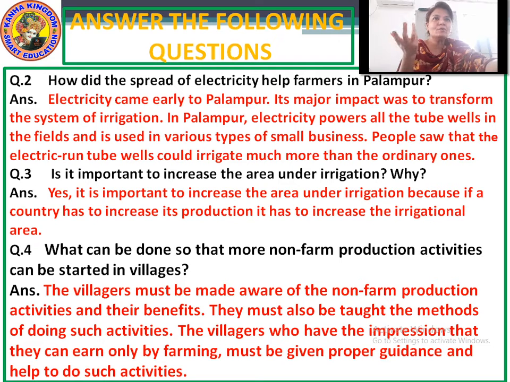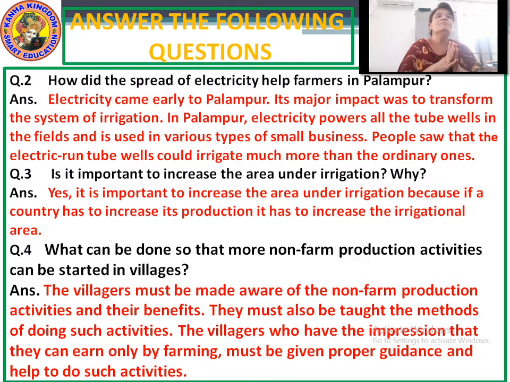Why is it important to increase the area under irrigation? Because if we want more production, the irrigational area should also be increased. So question number 3, is it important to increase the area under irrigation? Why? Answer, yes, it is important to increase the area under irrigation because if a country has to increase its production, it has to increase the irrigational area.